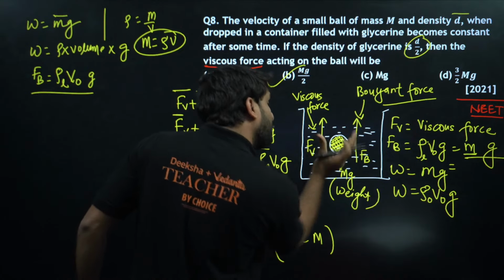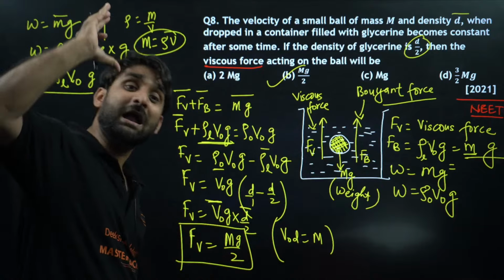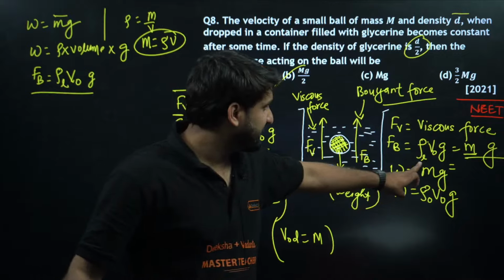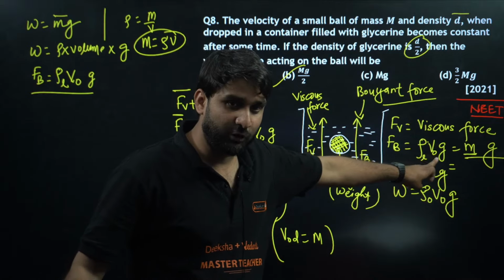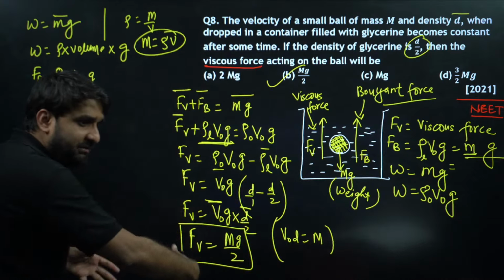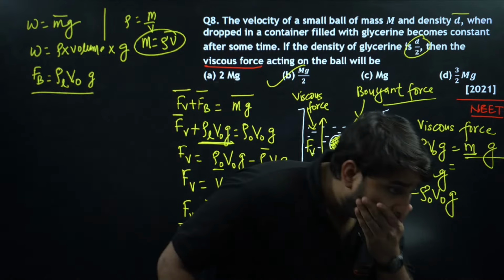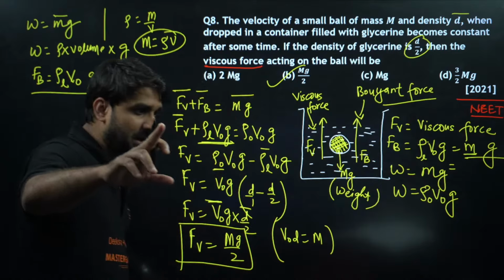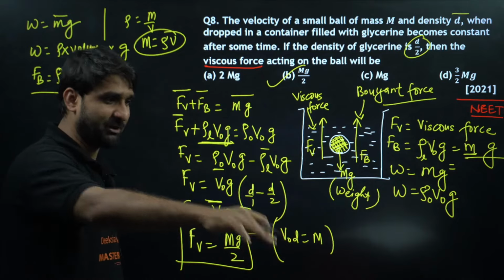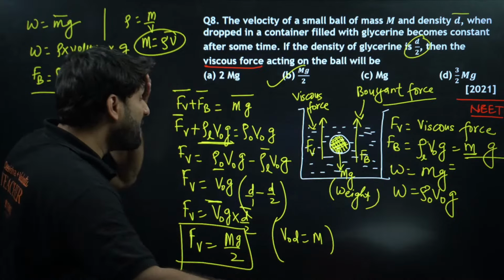The weight of all that displaced glycerin, that fluid, is equal to the buoyant force. So always take the density of liquid into volume of the object into g. So this is the buoyant force. By putting all the values, we got the answer. Is it clear, Ambria? I have just explained because of your request. I hope it is clear to you now.